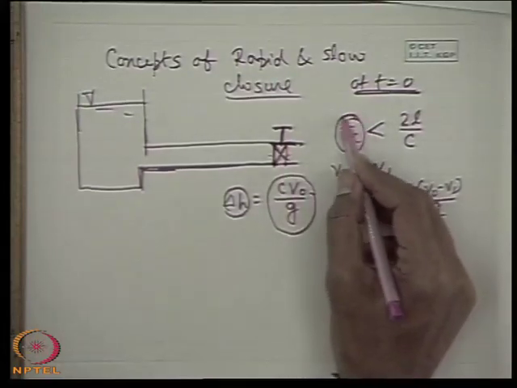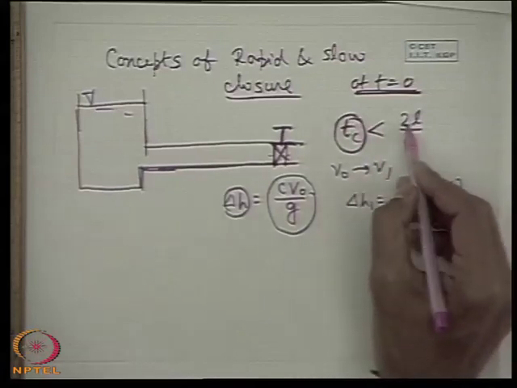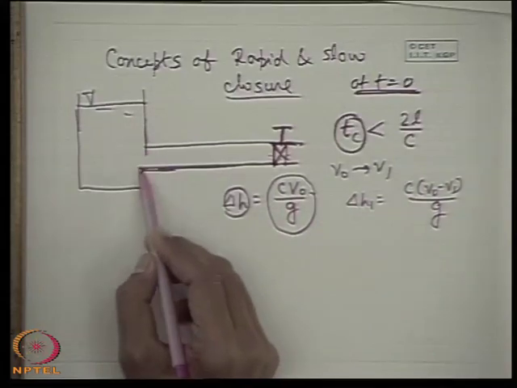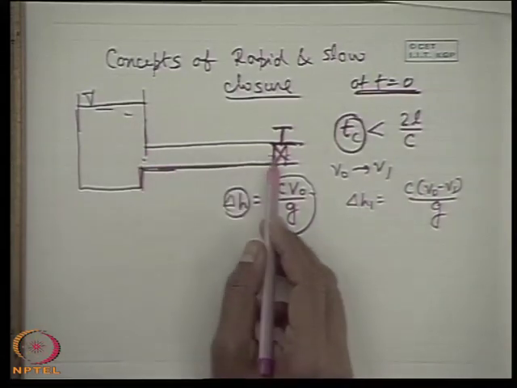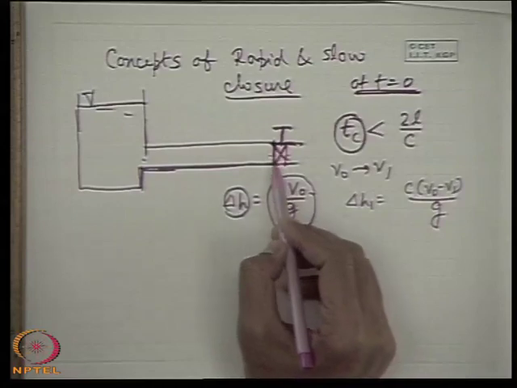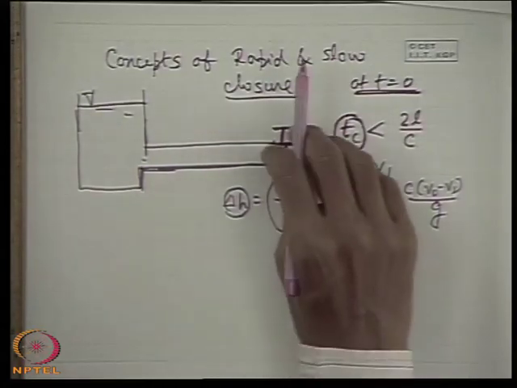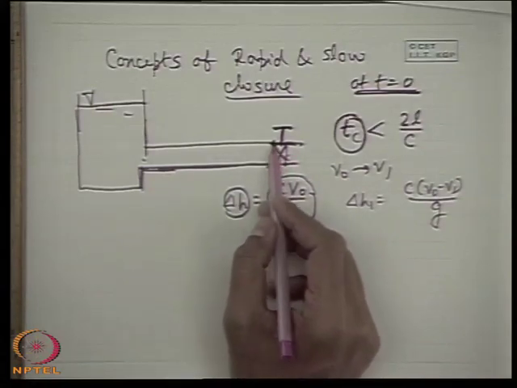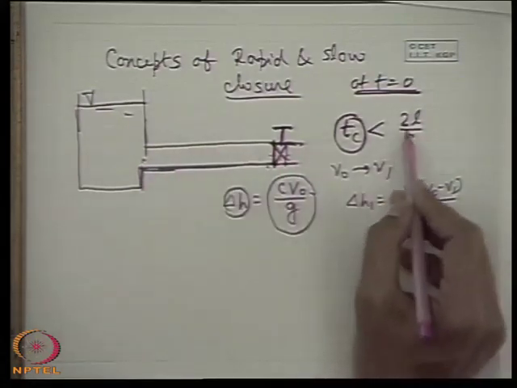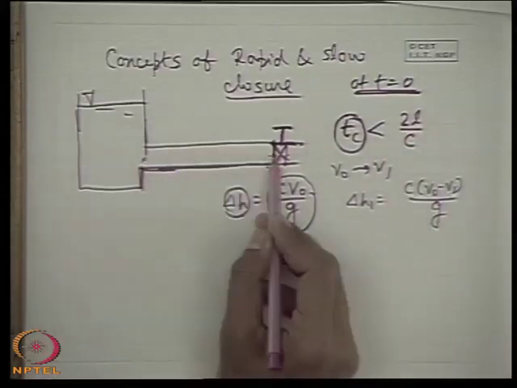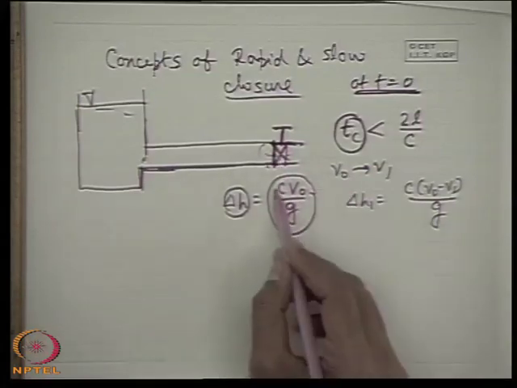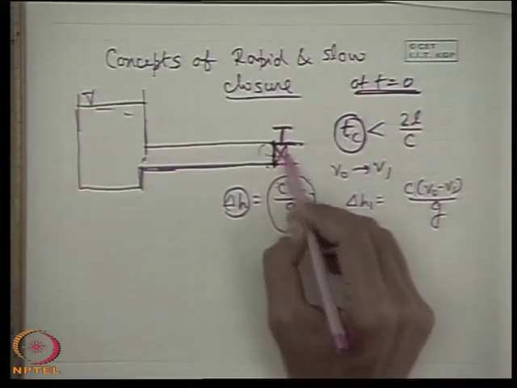Now if this closure of the valve takes a time less than 2L by C, then what happens? Before a reflected negative pressure wave comes here, for example, the pressure wave which was generated at the beginning, the first pressure wave due to the first closure of the valve, with the very fast pressure wave which is generated for the decelerating of the liquid, will take time 2L by C to travel to the reservoir end and come back. So before any reflected wave comes to the valve end, the entire pressure will be developed, because the valve will be completely closed.